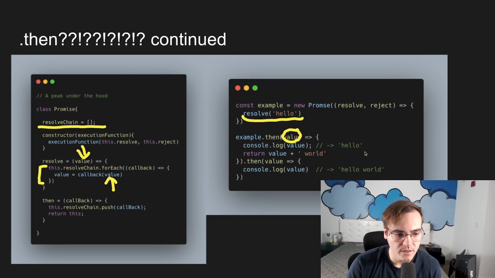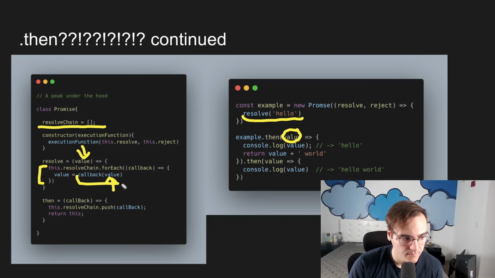But there's something really interesting here. And here's where the power comes in. When we run that callback, we're assigning the next value, so the next value that runs, equal to the result of that callback. So we run this dot then function, and then notice here, I'm returning the value plus world.